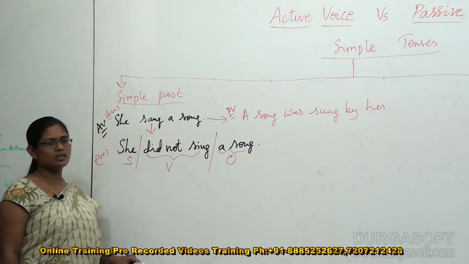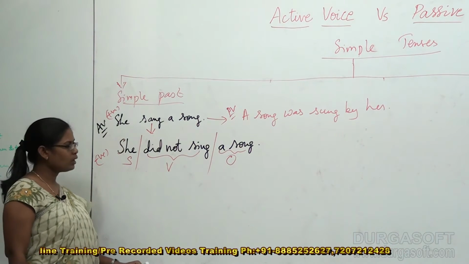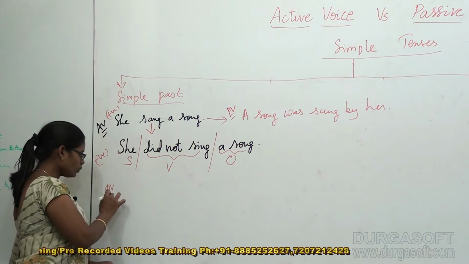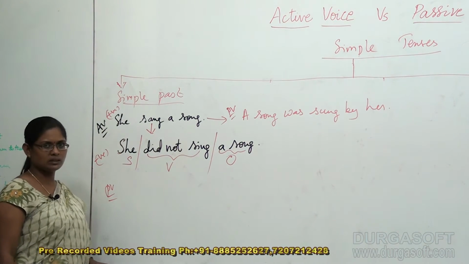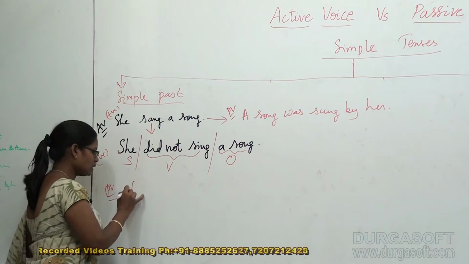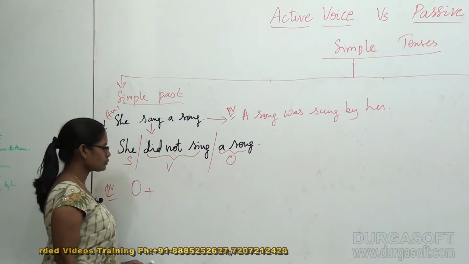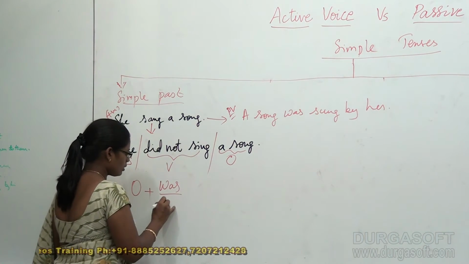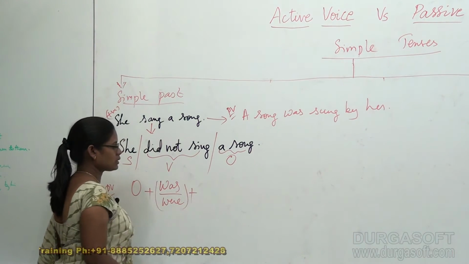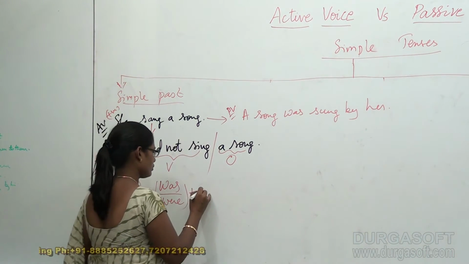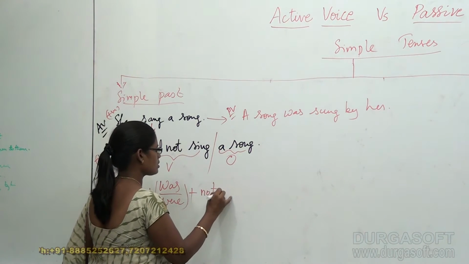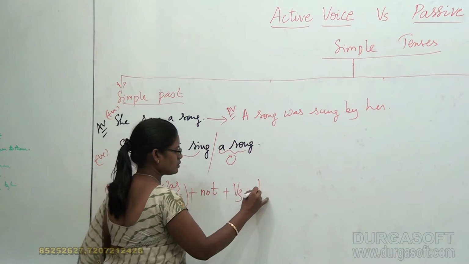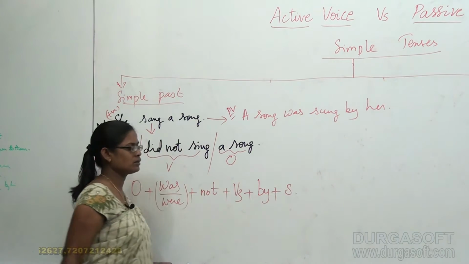Now I would like to convert this active voice into passive voice. What I am doing here, I am giving the structure for this. What is the structure for passive voice, especially for simple past tense negative sentence? Very good. It is object plus was or were plus not plus V3 plus by plus subject.